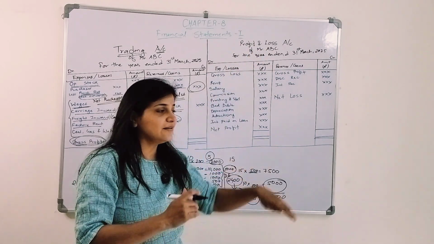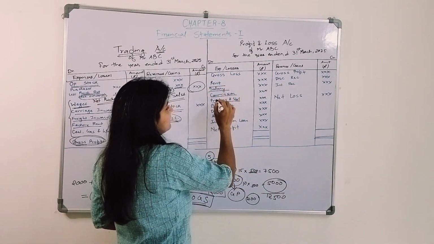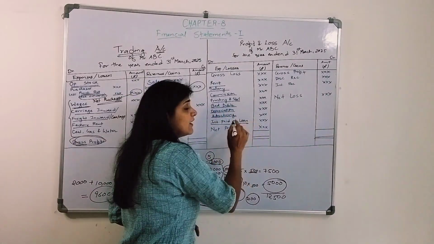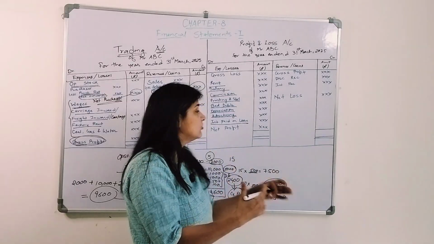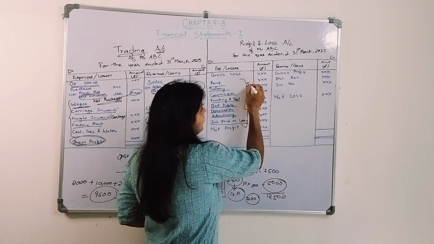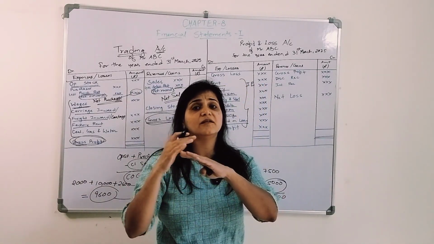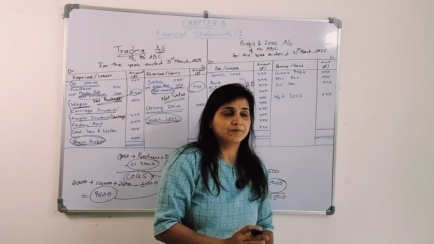So what are these expenses called? The rent, salary, commission, printing and stationery, bad debts, depreciation, advertising, interest. I took a loan on that particular amount, so I am paying interest. So these are indirect expenses, which I am incurring to make the business run smoothly, right?